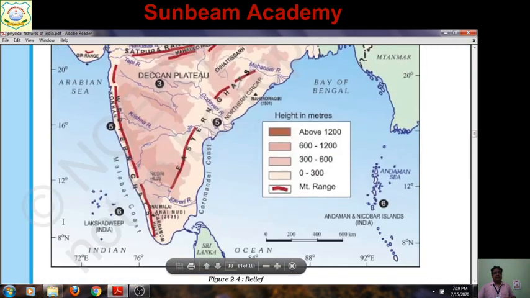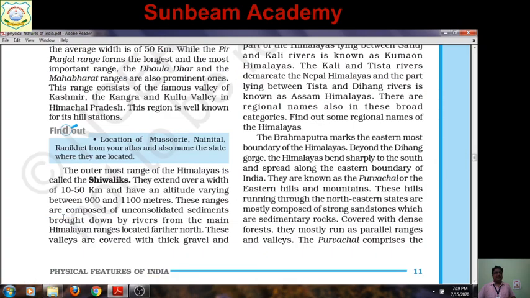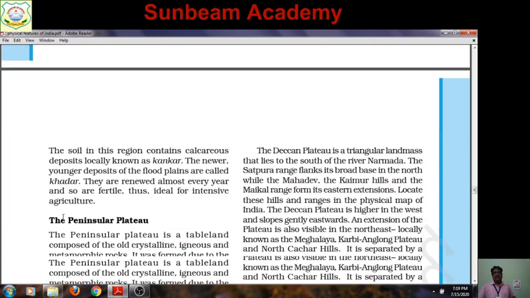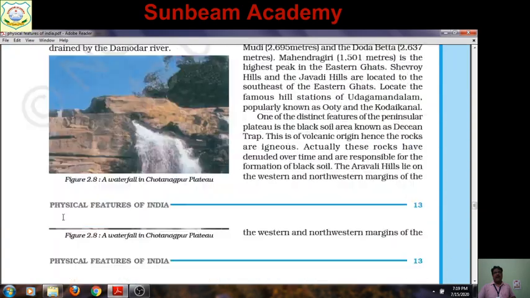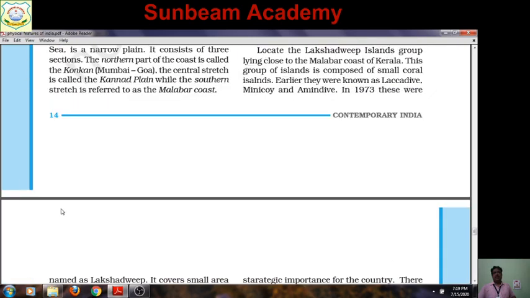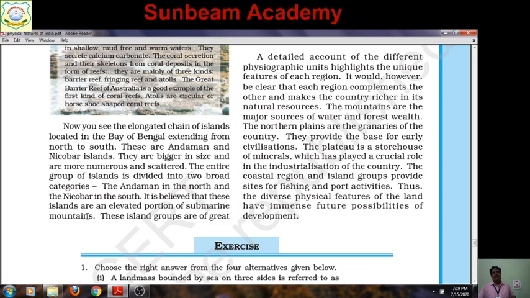Then peninsular plateau, Western Ghat, Eastern Ghat, each and every aspect has been explained to you in detail, and I hope that you can prepare the lesson well and you can score better in your examination. It is really an important lesson for you, as well as I am repeating again about this last paragraph of the lesson. And here one question of 5 marks can be asked.